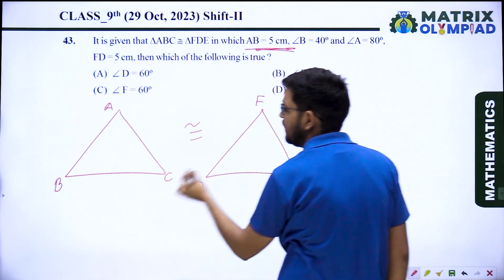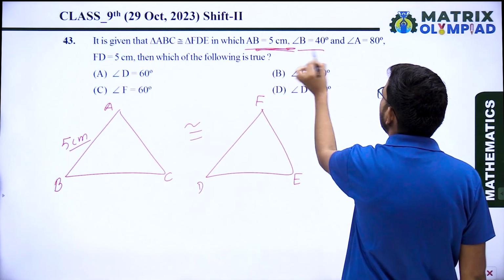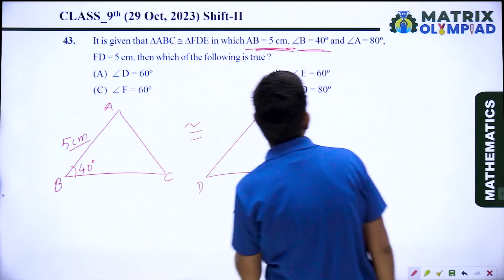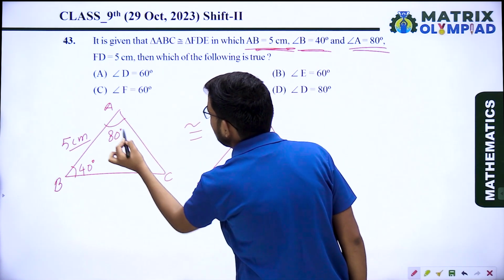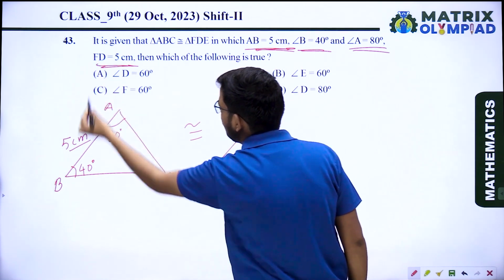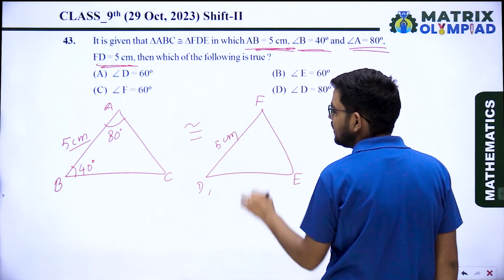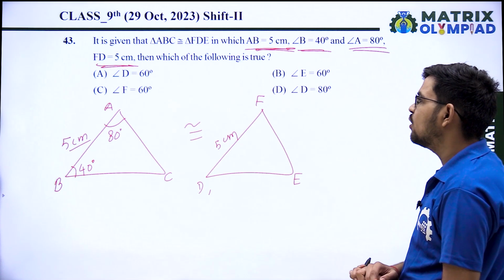AB equal to 5 centimeters, angle B equal to 40 degrees, angle A equal to 80 degrees, FD equal to 5 centimeters. Then which of the following is true?